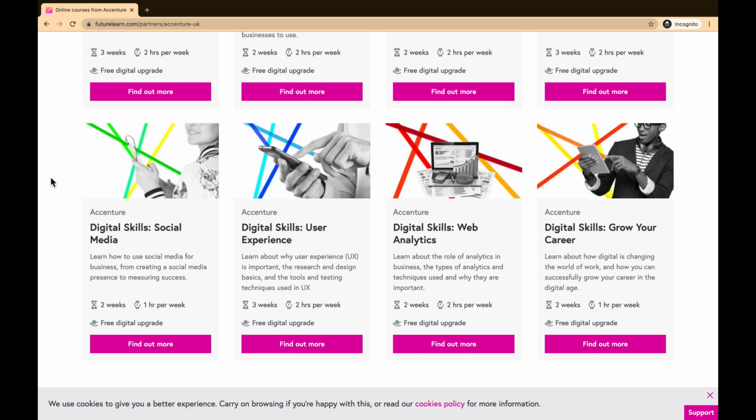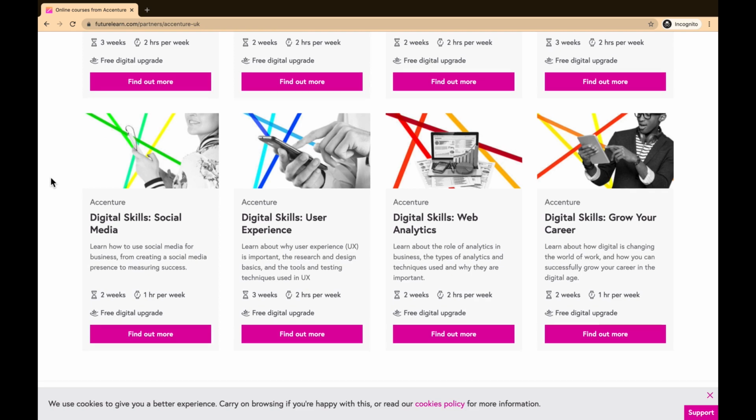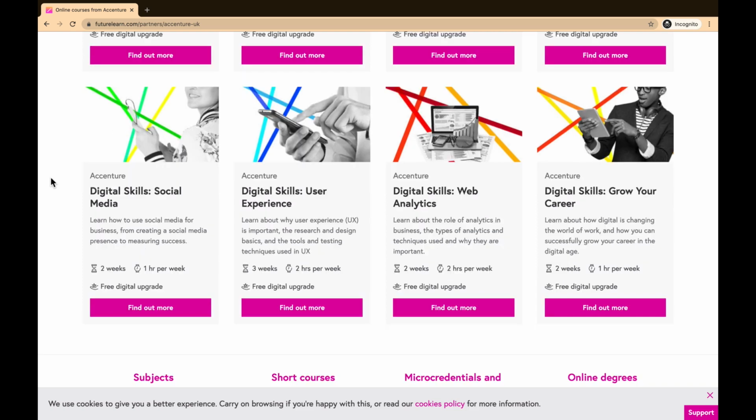Here you will learn how to research and design the basics and the tools and testing techniques used in UX. Next course is on the web analytics skills. Here you will learn the role of analytics in business, the type of analytics and techniques used, and why they are important. Next course is learning on how digital is changing the world of work and how you can successfully grow your career in the digital age.